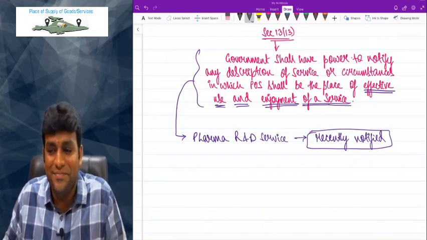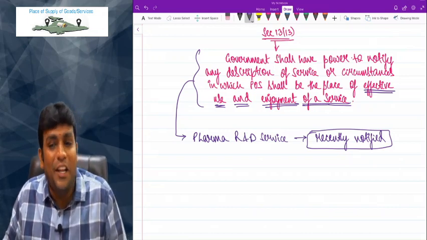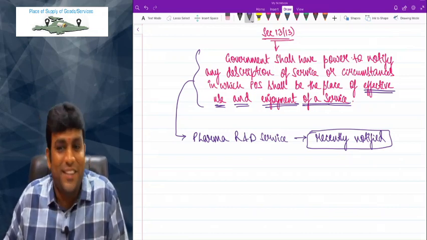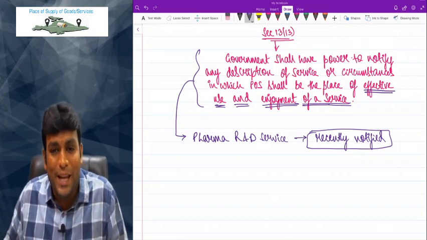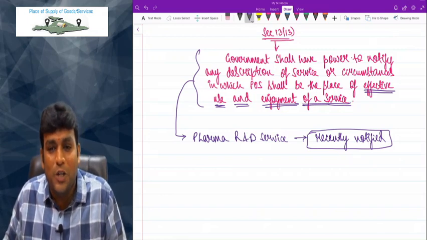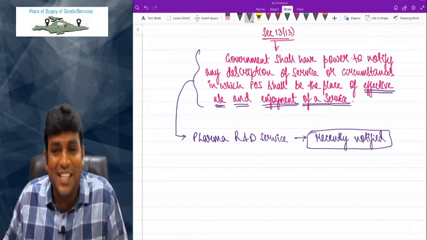Come on, finish writing. That is the end of story for section 13, and that is the end of story for this beautiful chapter called place of supply, where we did not talk about CGST Act. Our focus was completely on IGST Act.